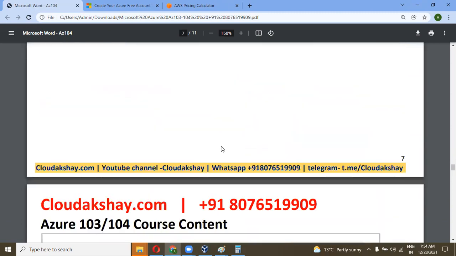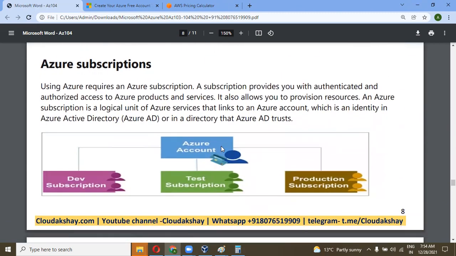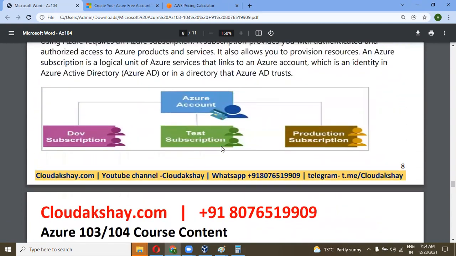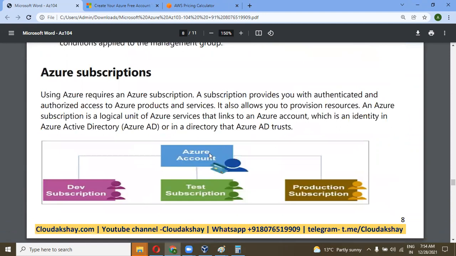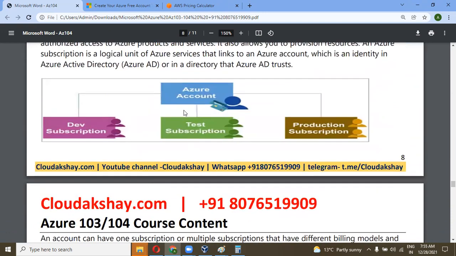Let's go back. For the subscription types, you can also assign a credit limit or billing boundary. If you want to spend $1,000 on a development subscription, you can give the limit to it.